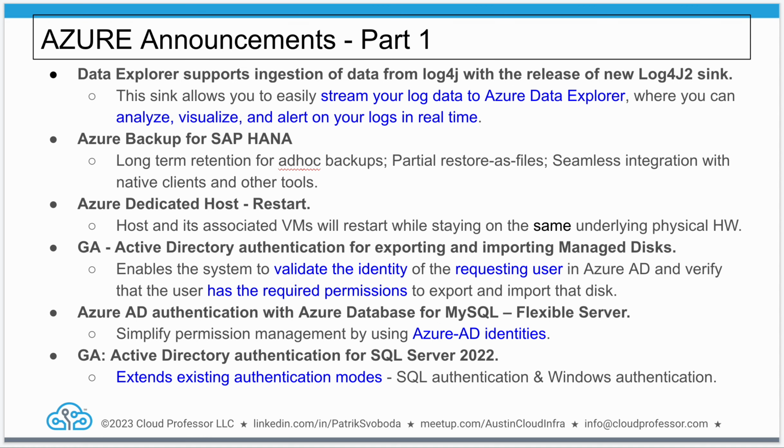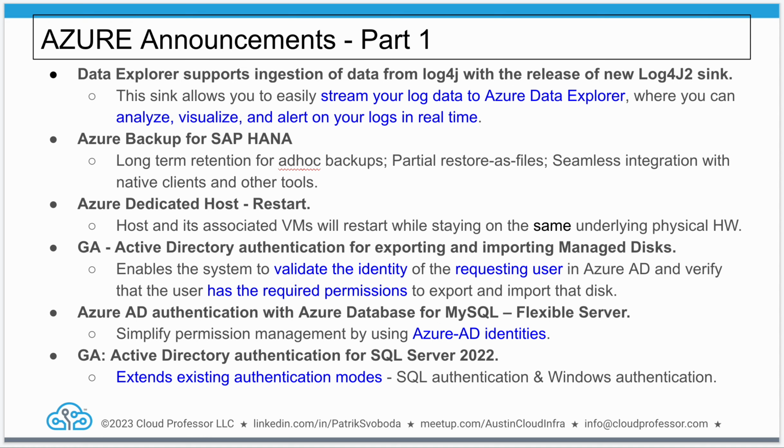Azure Dedicated Host Restart. If you're using dedicated hosts on Azure, it lets you restart the host itself, and the VMs will restart while staying on the same underlying physical hardware.